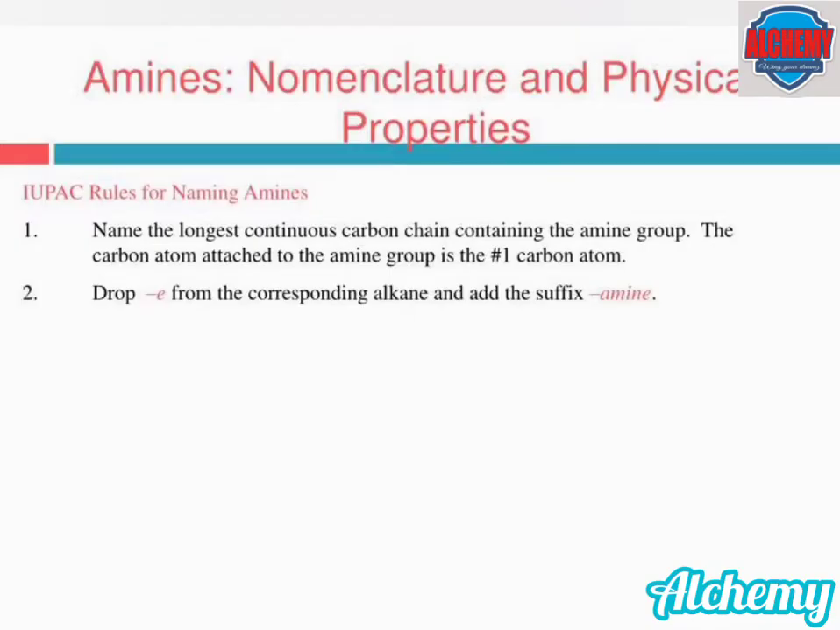The IUPAC rules for naming the amines are: first, name the longest continuous carbon chain containing the amine group. The carbon atom attached to the amine group is numbered as the first carbon atom. Drop the letter e from the corresponding alkane and add the suffix amine.